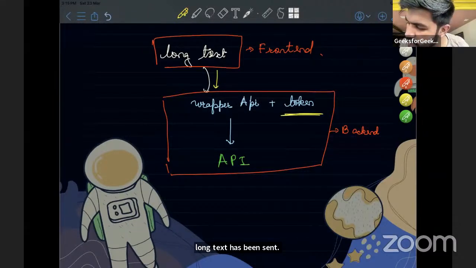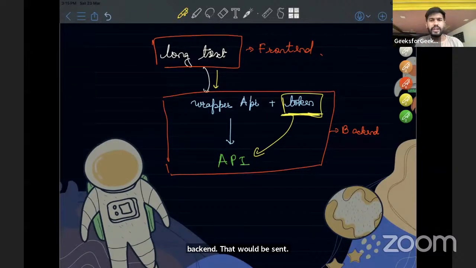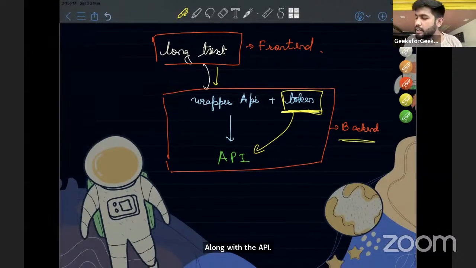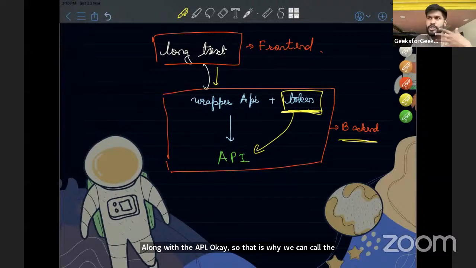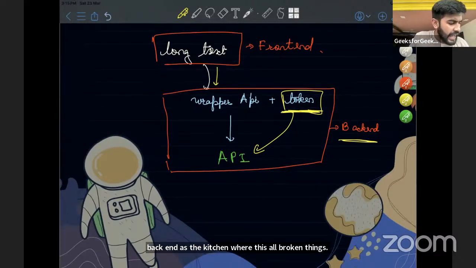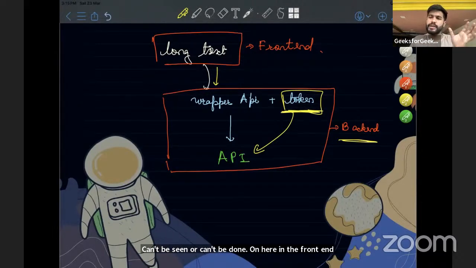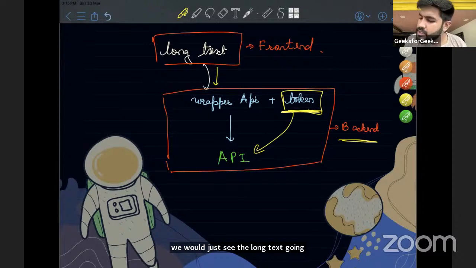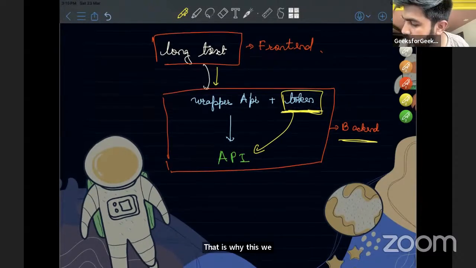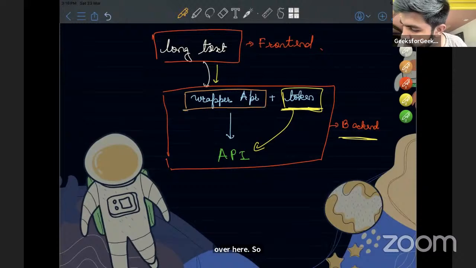The token is out there in the backend that would be sent along with the API. So that is why we can call the backend the kitchen, where all this token thing can't be seen. And here in the front end, we would just see the long text going on. That is why we are building up this wrapper API over here.